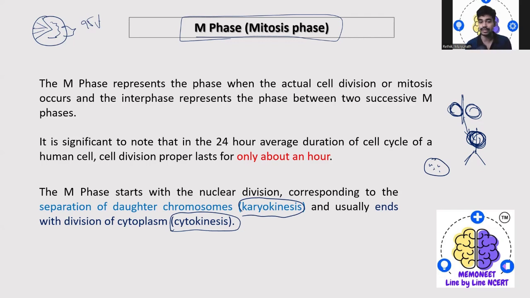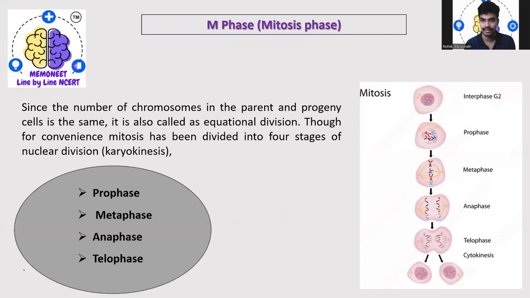That is karyokinesis, and the entire cell gets separated by the formation of a furrow. That is cytokinesis. So, since the number of chromosomes in the parent and the progeny cells are the same, that is 46 chromosomes, it is also called equational division.